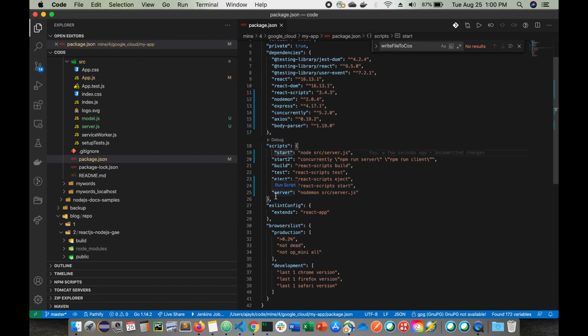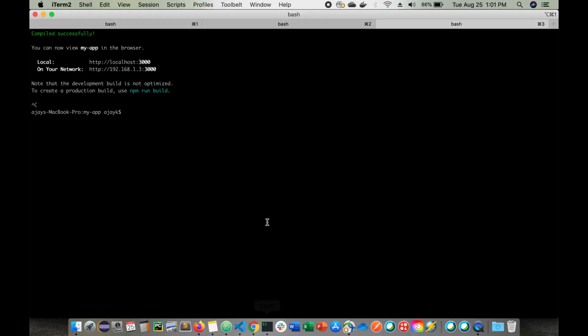So locally if you want to run both, you need to have this command concurrent npm run server and client. If you go to client, it is starting my React client, and server is basically opening my server.js. So this is a new change. Let me run here npm i.